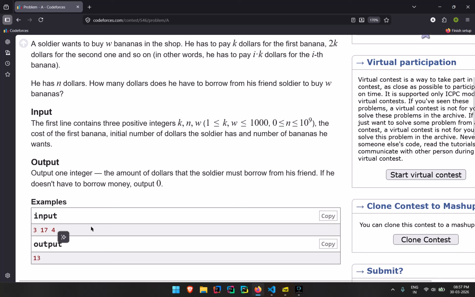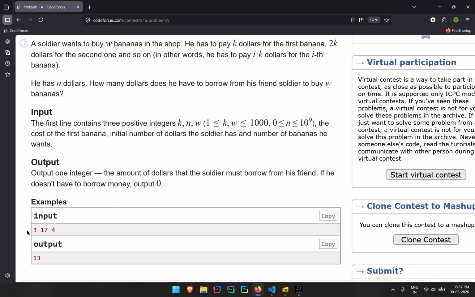Simple as that. Now, what we need to return is whether he lacks money, or if he might be able to buy those bananas. And if he lacks the money, then he will borrow some money from another soldier. So basically, our buyer over here is a soldier. Okay, so he will just borrow the money from another soldier. So we need to return how much money he borrows.